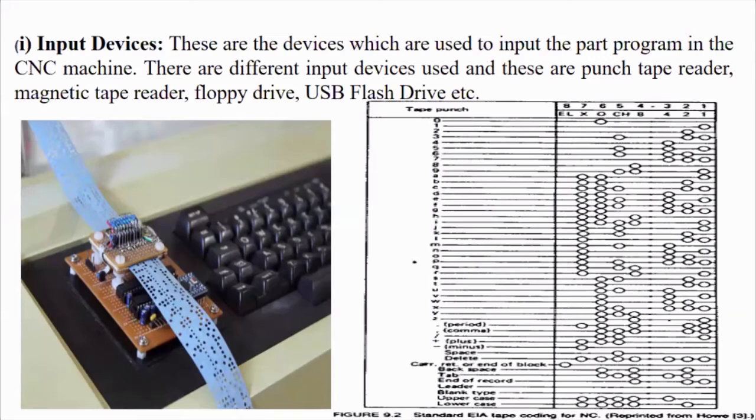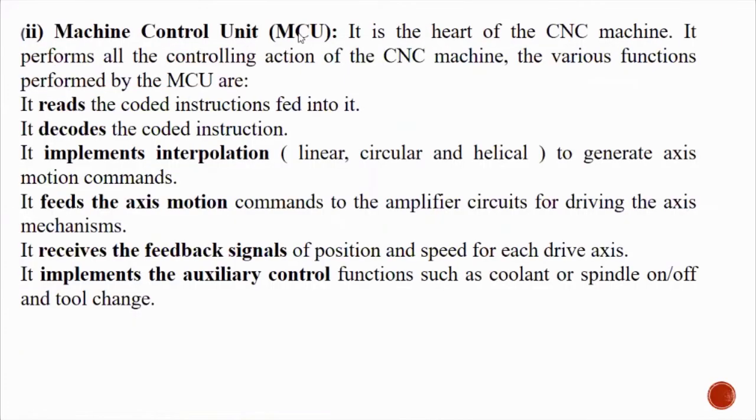Next, as I have told, floppy drive will be there. Floppy is also very old fashioned now. USB, your pen drive will be there, no? Even pen drives can be used as an input device for the manufacturing process, right? Next is the machine control unit. This is the heart of the control unit.